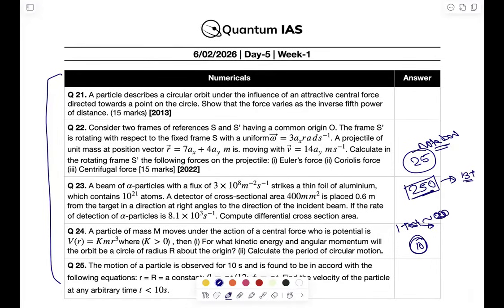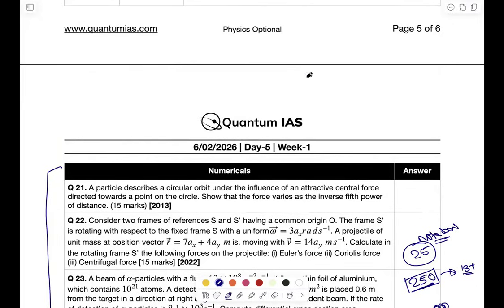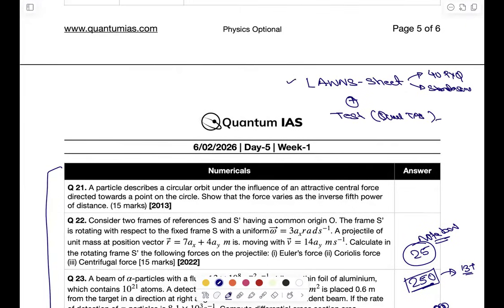And let me tell you, all these questions that I have given, these questions are given from your Launch sheet. Those who know what a Launch sheet is, they know, but those who don't know, the Launch sheet has 40 years PYQ plus all the questions from standard sources that are relevant. Apart from that, I have put questions from the Quantum IAS test series. So the source of the numericals that I am giving you, if you are an enrolled student, you have already gone through these things. It is just a revision for you guys.